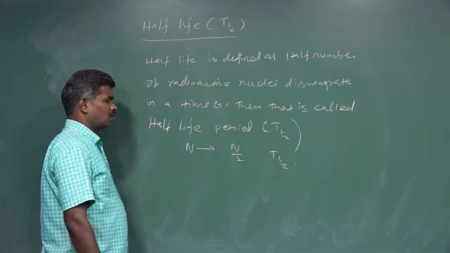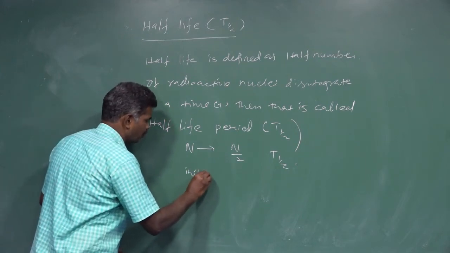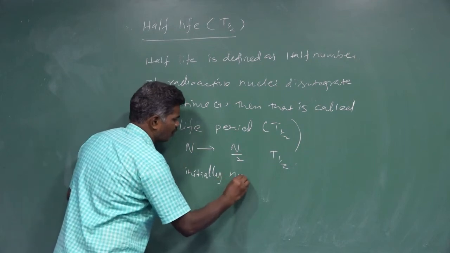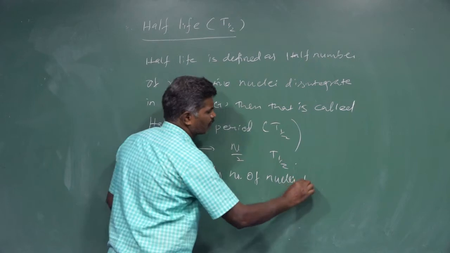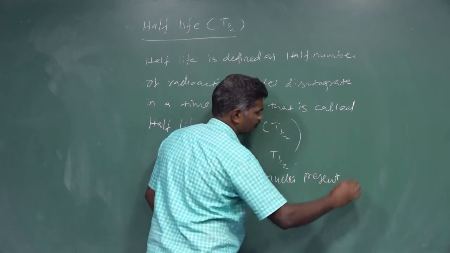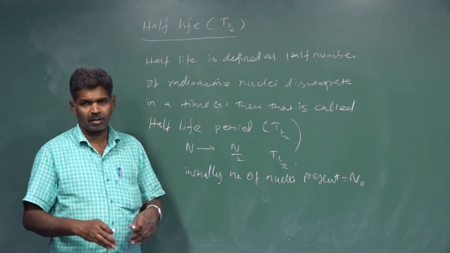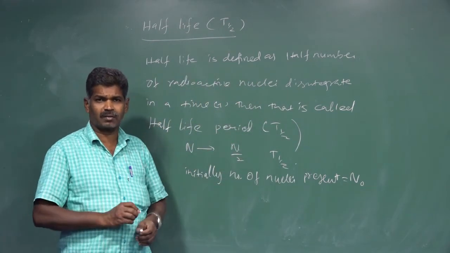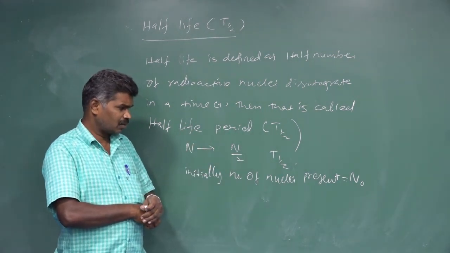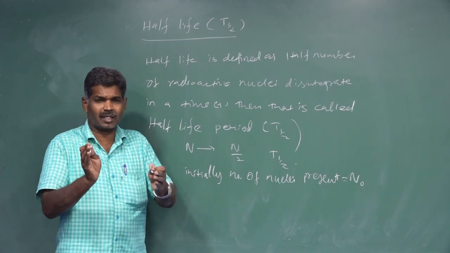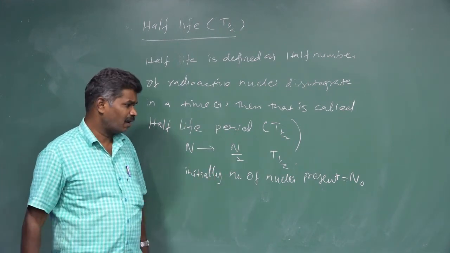So initially, let me assume the number of radioactive nuclei present can be taken as n naught. From the n naught, half the number of elements disintegrate. The time taken for that is called the half-life period.